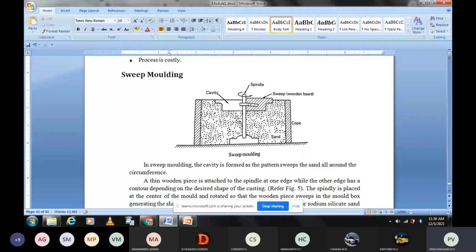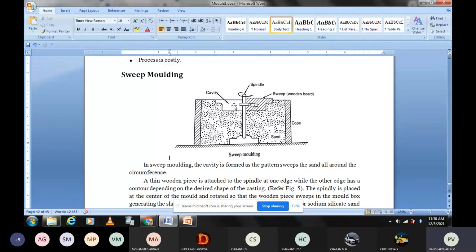are going to rotate this pattern, the wooden board, round. It is given a circular rotation like this. When that circular motion is given, it removes the sand that lies in its path, its circular path. So you are getting the shape which you wanted. So that is the mold cavity.